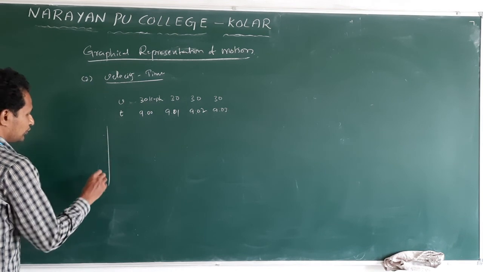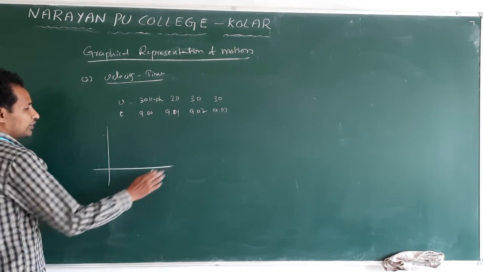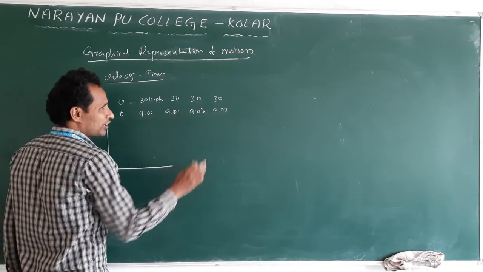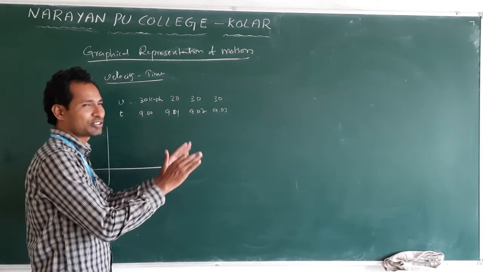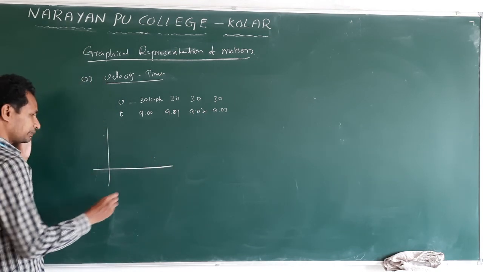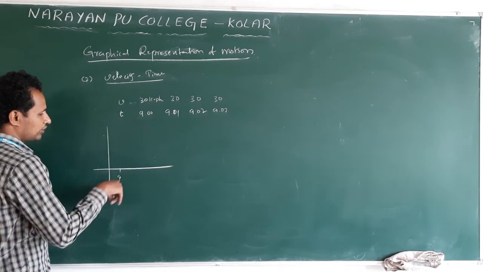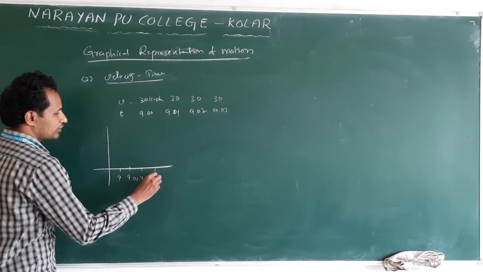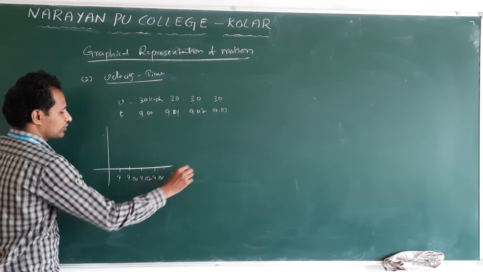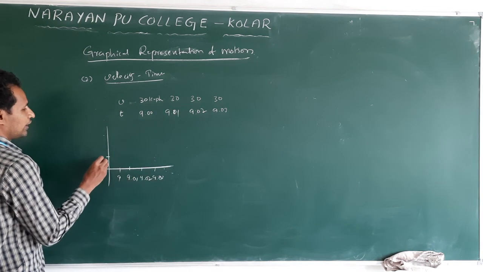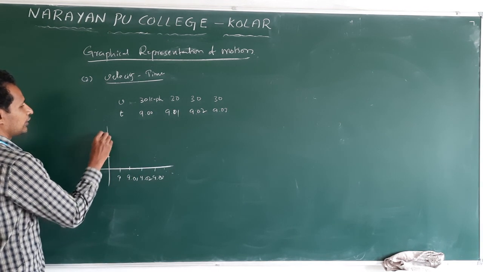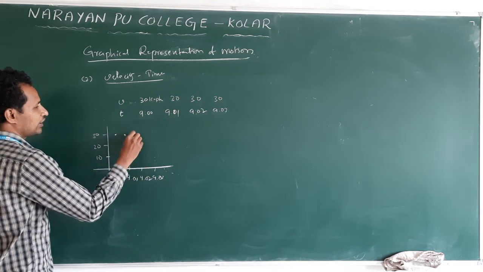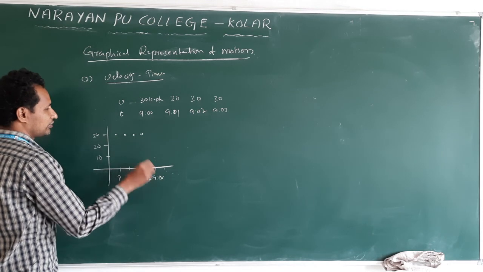Now, if you try to draw a graph, these are rough to understand. Practically, is it possible or not possible? But if it is possible, try to understand. Time, let us say 9 o'clock, 1, 2 minutes, 3 minutes, and so on. Velocity: 10, 20, 30. 9 o'clock, 30. 9:01, 30. 9:02, 30. 9:03, 30. Straight.